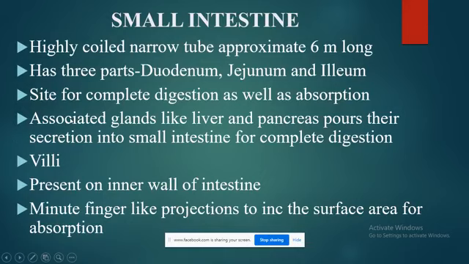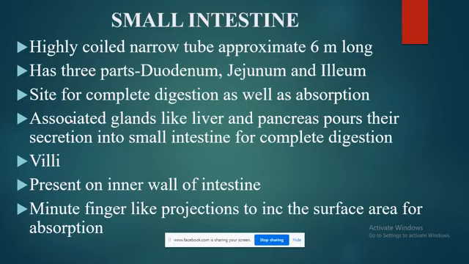Villi play a very important role in the body. No matter how much digestion takes place, at the end what matters is how much food has been absorbed in your body, because ultimately the food which is broken down after digestion is utilized by the different metabolic activities of our body in order to perform different functions.